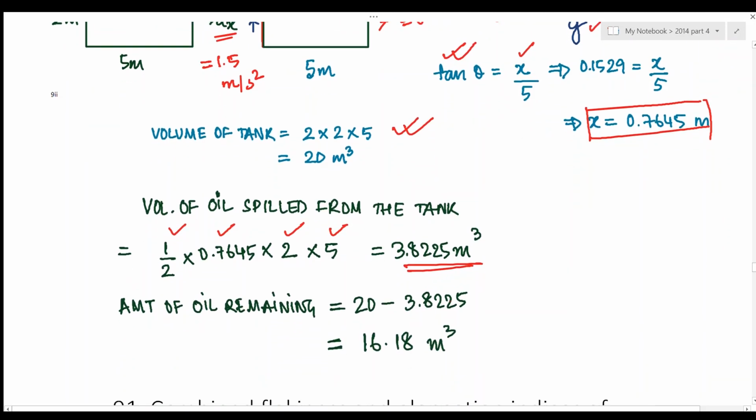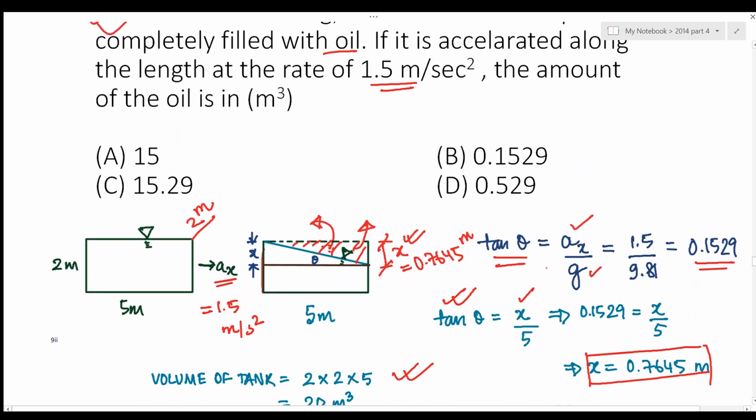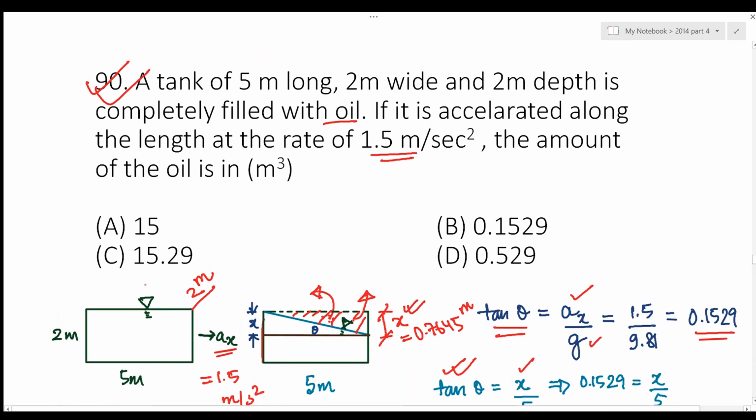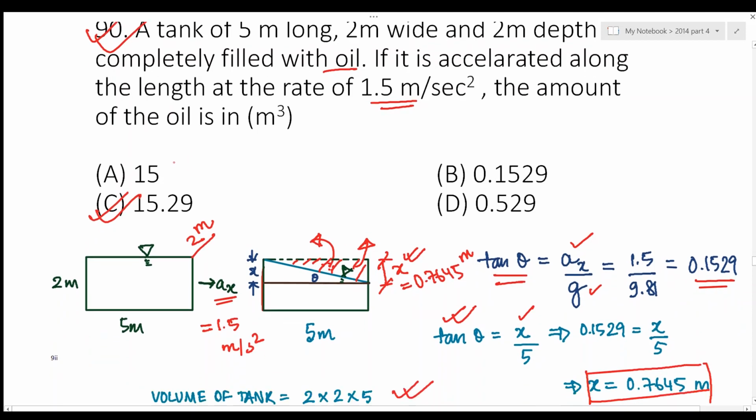So the amount of oil remaining is given by 20 meter cube minus this particular volume. So the answer comes out to be 16.18 meter cube. So the nearest option comes out to be C. Nearest option is C, 15.29 meter cube. So the amount of oil remaining is 15.29 meter cube.